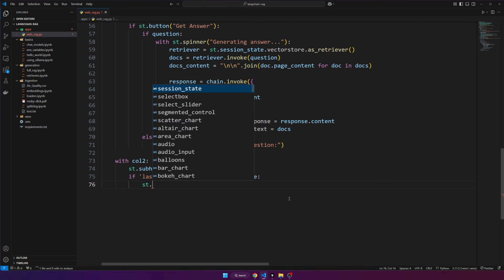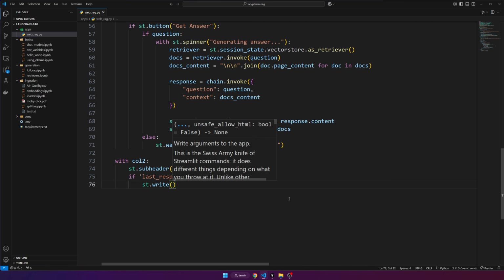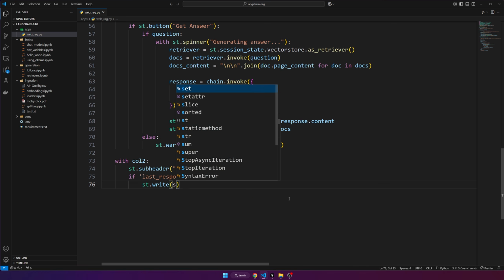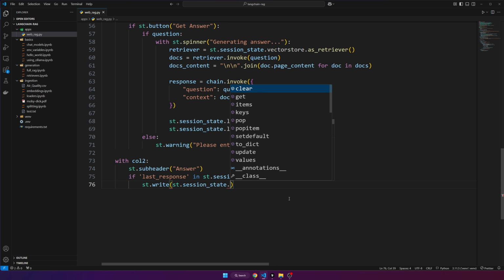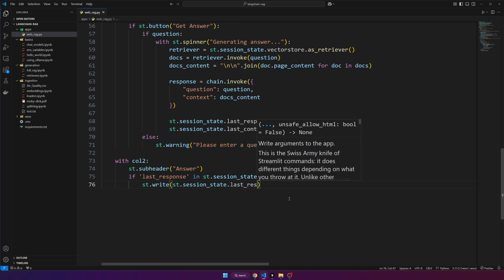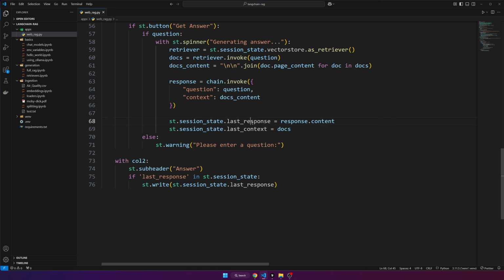So we'll do st.write. So this will dynamically show it to the page. So we'll grab the value, st.session_state.last_response, because that's the name that we specified here. So I really hope this makes sense. We're just checking to see if the session state has the variable, and if it does, we're going to dynamically grab it and write it to the page so they can see it on the page.